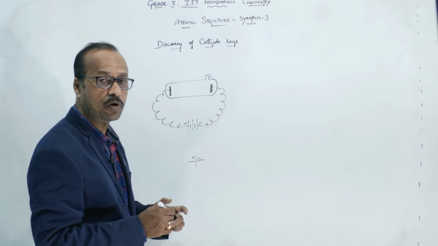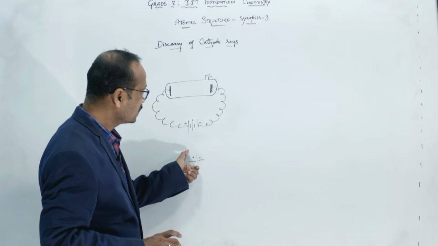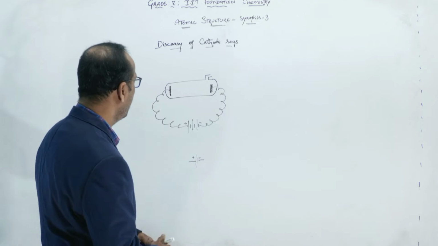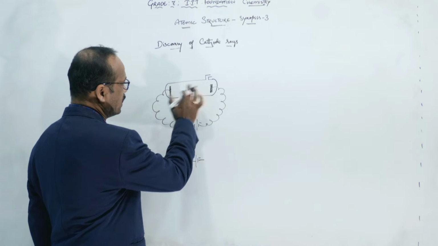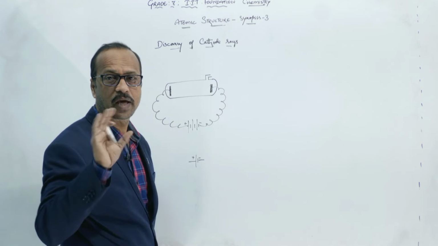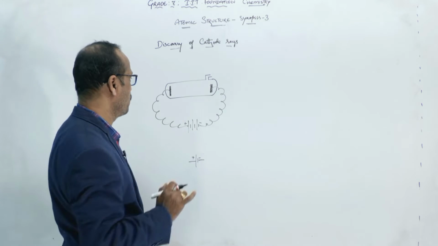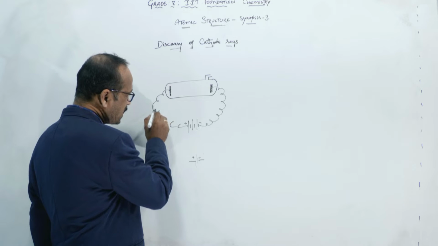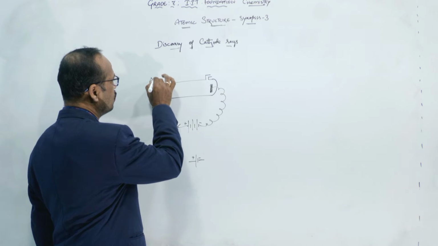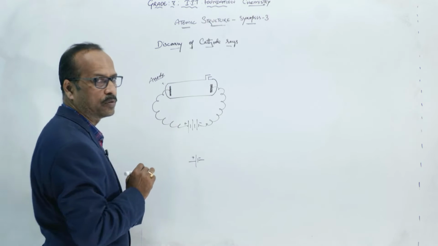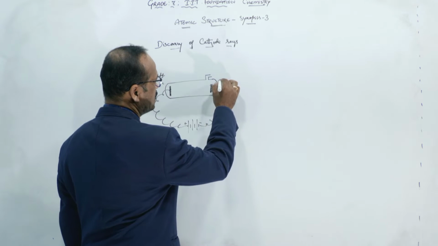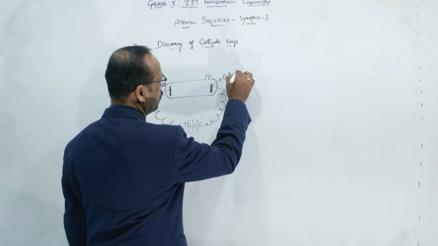Here one big line is there which is positive, and one small line is there which is negative, right. Now here are the two electrodes. The metal rods which are connected inside are called electrodes. What are they called? Electrodes, right? Now, the electrode which is connected to the positive terminal is called the anode. What is it called? Anode, right? And this electrode is connected to the negative terminal, and this is called the cathode. What is it called?